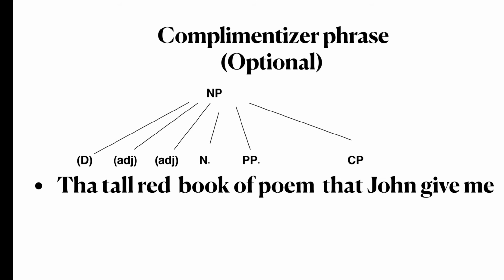Our complementizer phrase is that John gave me. The head of our complementizer phrase is the complementizer that. Complementizer phrase cannot be repeated and it cannot occur before the noun. It has to be after the noun.